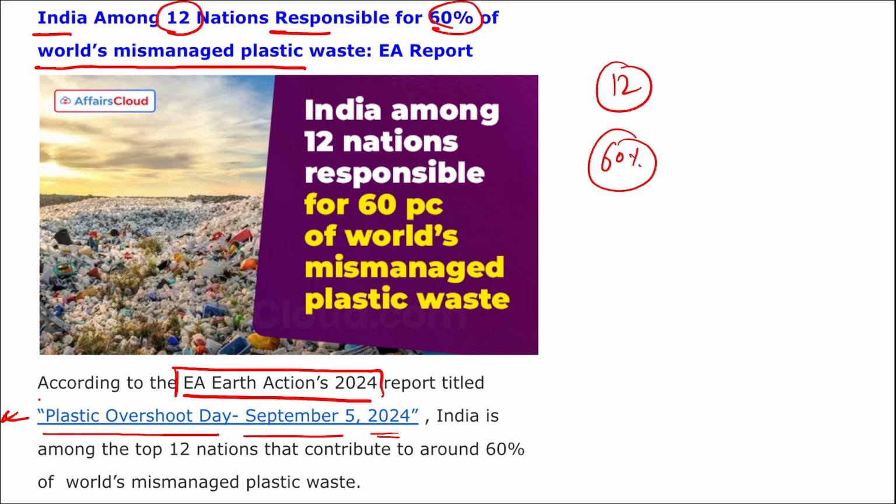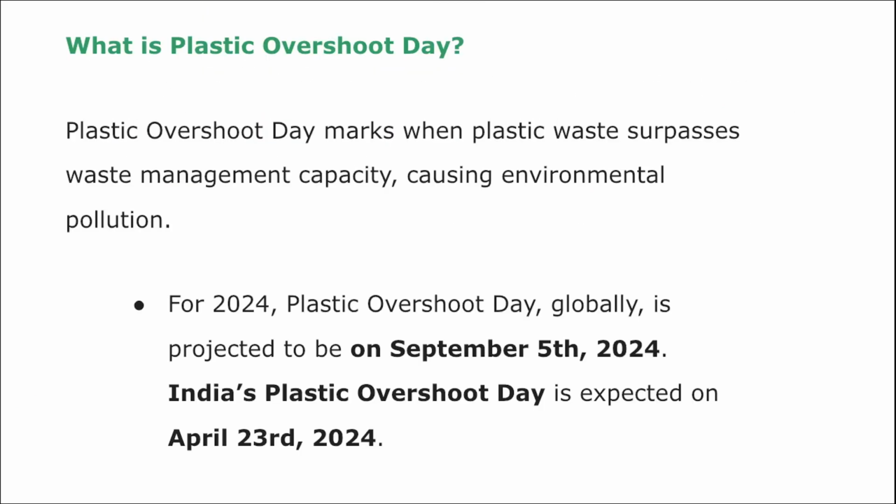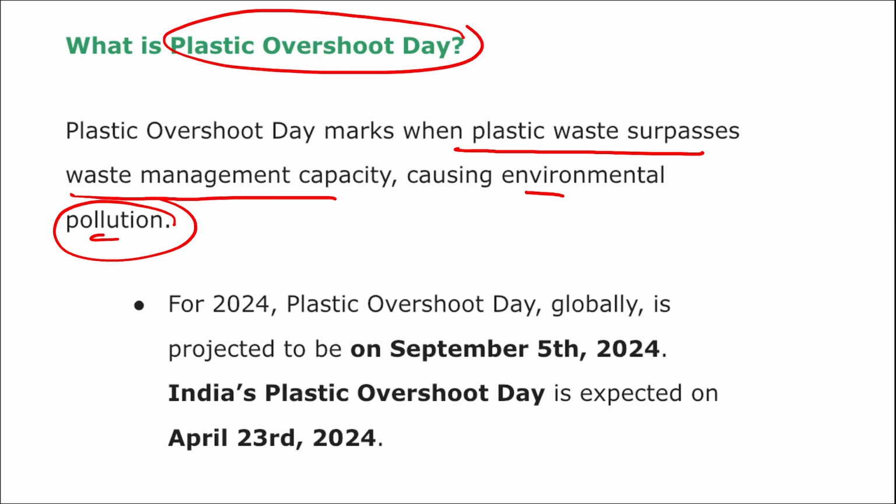So there is a term Plastic Overshoot Day. What is this Plastic Overshoot Day? This means the day when plastic waste surpasses the waste management capacity. That means the amount of plastic that we are making, that we are using, is more than the amount of plastic that we can manage or we can reuse or recycle. Right? That creates environmental problems and that is your Plastic Overshoot Day.